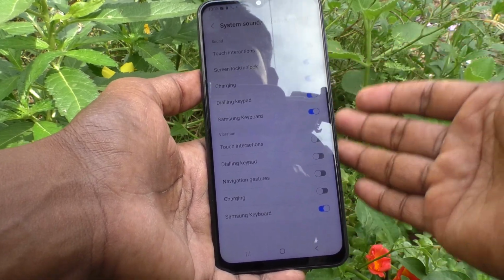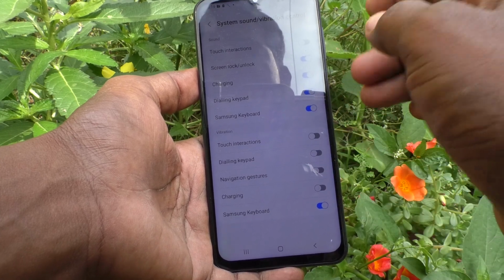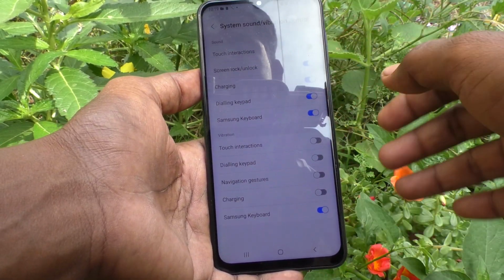In this way you can easily turn on or turn off Samsung keyboard sound in your phone M33 5G.